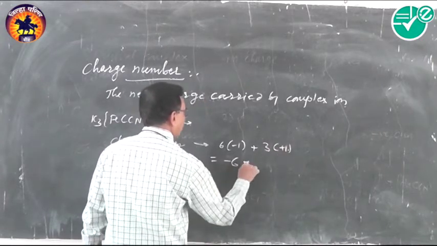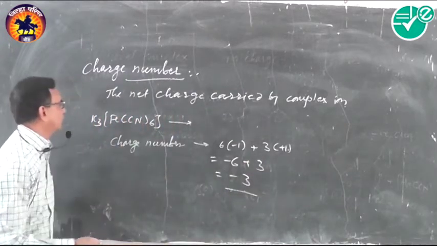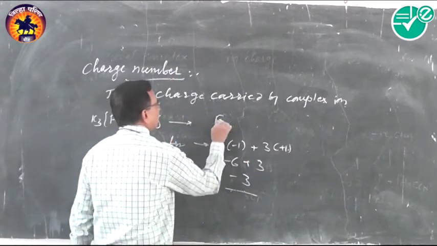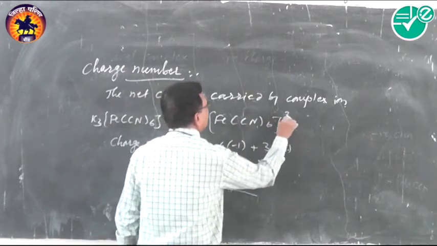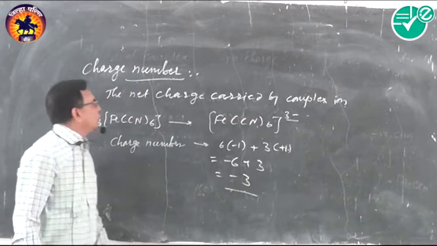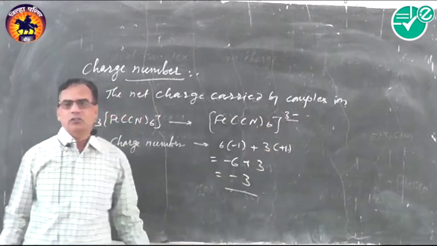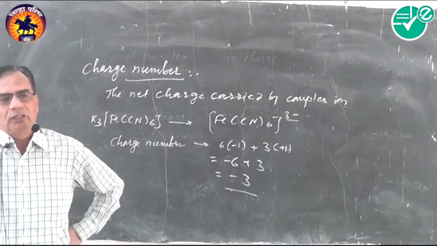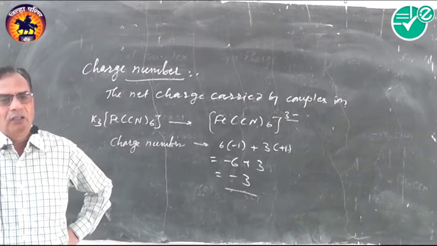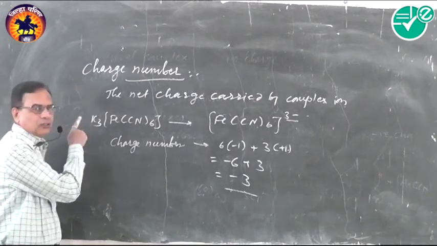So minus 6 plus 3, so minus 3. This is the charge number. So it may be written as [FeCl6]3−, this is the charge number. So the net charge carried by the complex ion is the charge number. On these bits, MCQs may be asked, such as what is the charge number of this complex.